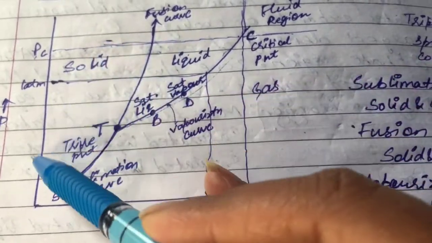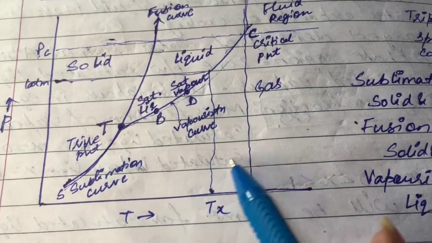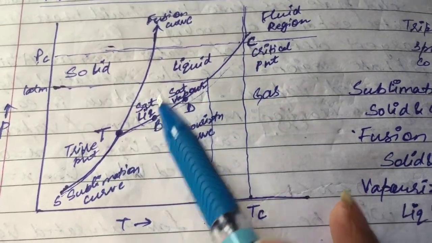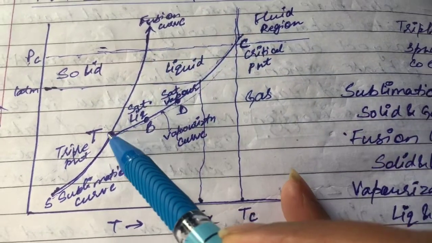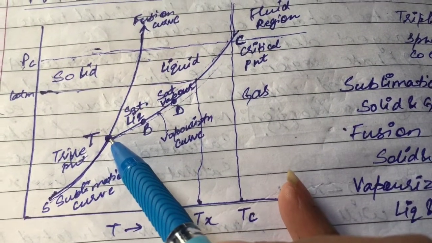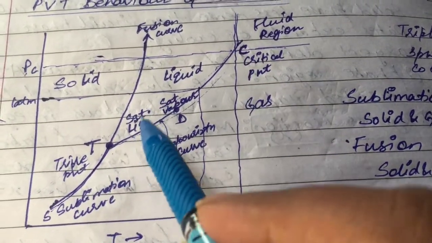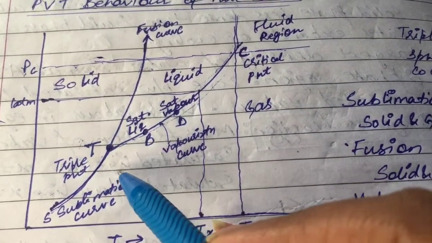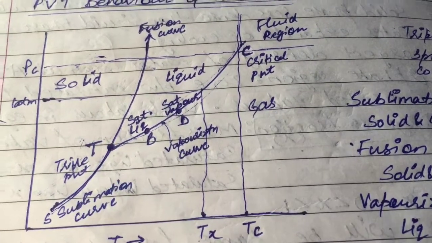So basically this whole region is the solid region. This region is our gas region, and this region over here is the liquid region. And this point, called T, or triple point, is where all three phases exist. Like this portion is solid, this is vapor, this is liquid, so at this point all three phases coexist.